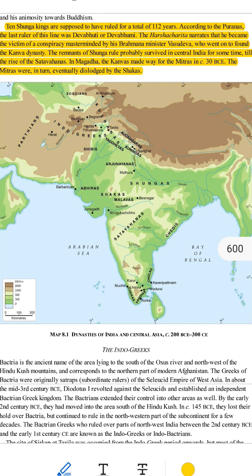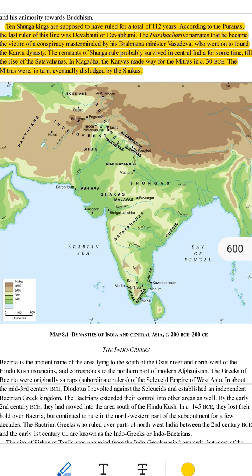Let's understand this like a story. Imagine a big empire, Maurya, is gone. A new family, the Shunga dynasty, takes over and rules for about 112 years. The last king, Devabhuti, is betrayed by his own minister, Vasudeva. Vasudeva creates a new family of rulers called the Kanvas in Magadha. After a while, the Kanvas lose power and the Mitras take over Magadha. Then another group, the Shaka foreigners, comes and defeats the Mitras. Meanwhile, in central India, remnants of Shunga rule survive for some time before the Satavahanas rise to power.